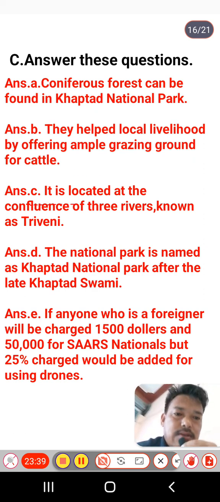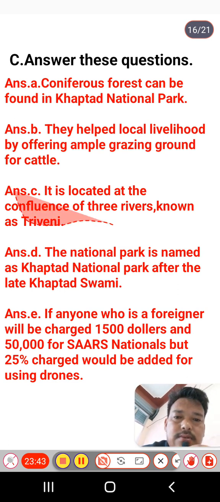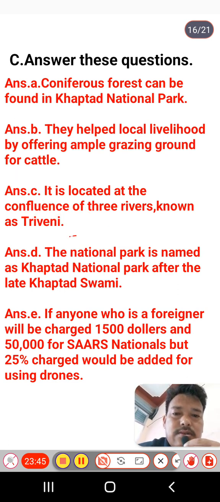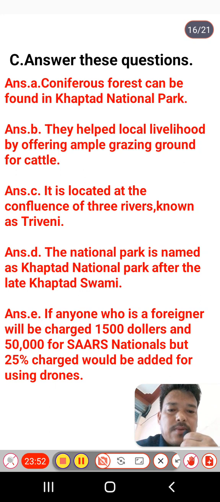And the C number is, where is the Shiva temple? It is located at the confluence of the three rivers known as Triveni. And the D is, after whose name is the national park named? So the name is after the late Khaptar Swami. The national park is named Khaptar National Park after the late Khaptar Swami.